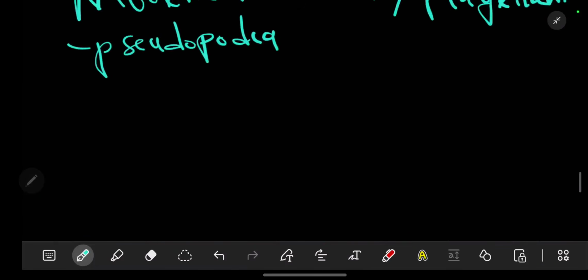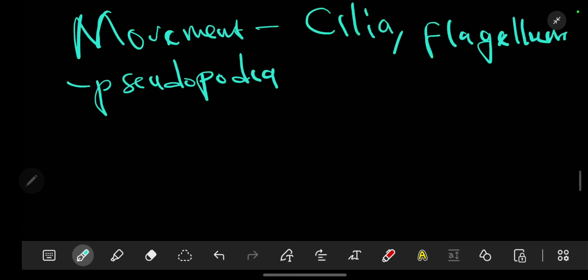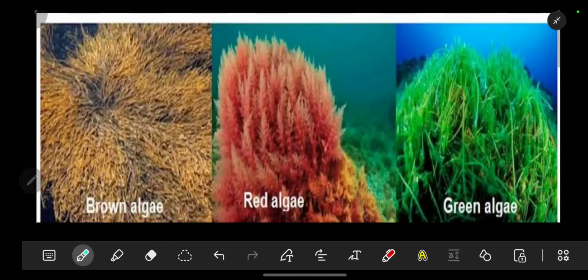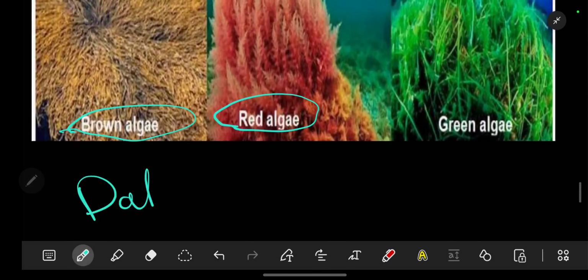Now we were on plant-like protists. This one, we have already discussed what it is about, but let's just talk about the different types of algae. We might have green algae, red algae, and brown algae. Now, what are some of the things that you need to know on this one? It is the chlorophyll types. Then we are also going to have what we call diatoms.